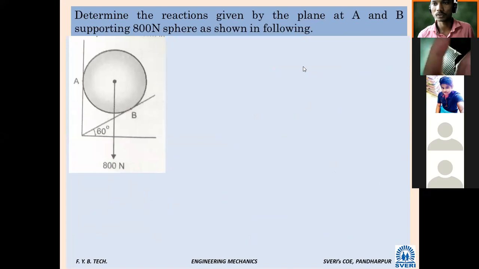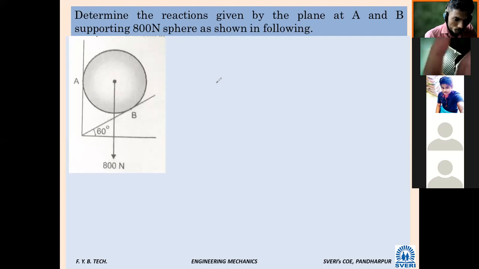Simple problem. Very simple. Roll number 54, will you read? Determine the reactions given by the planes at A and B supporting an 800 Newton sphere as shown in the following figure. It is a very simple problem. Is it possible for you to solve?